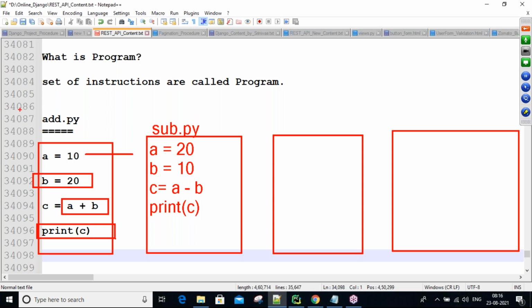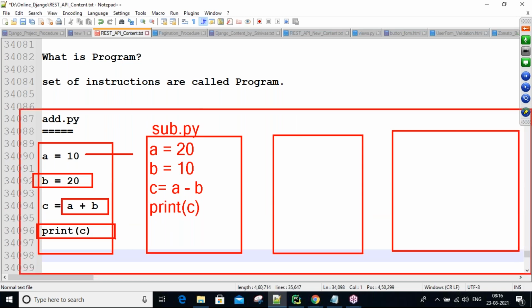So now this is a group of programs, guys. This group of programs we call software. That is nothing but calculator software. Calculator.py we can take it. This is the one software, guys. Here addition, subtraction, multiplication, division, all things we can do. Understand this one? So a group of statements we call a program, and a group of programs we call